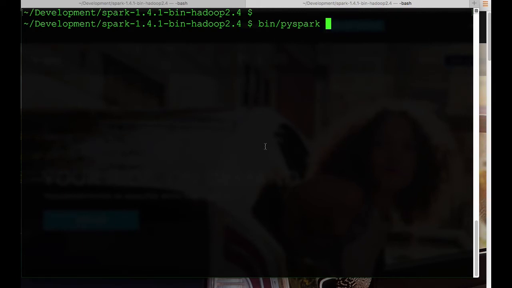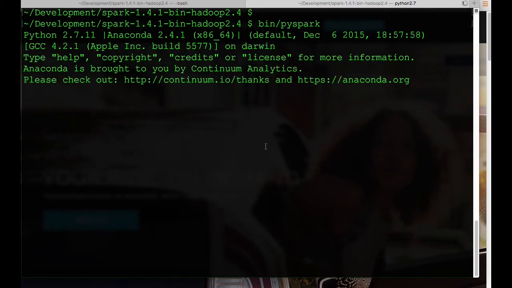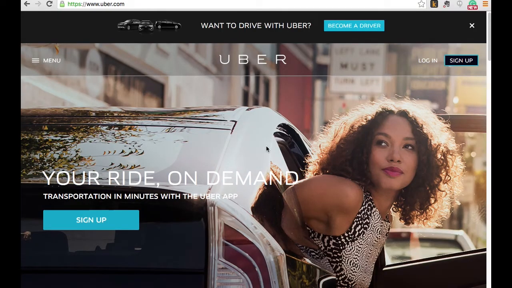I'm going to start up a Spark driver program here called Apache Spark. It takes a few minutes, well maybe not that long, but while it's starting up, I want to set the stage for the example. By now, I'm sure you've heard of the company called Uber. It is a way to share rides, and it is really taking on the taxi industry throughout the world. It's been, well, let's just say controversial in some cities. One of the cities that it was controversial in was New York.